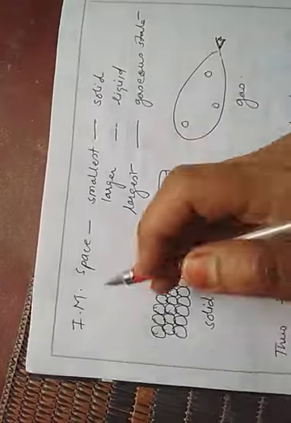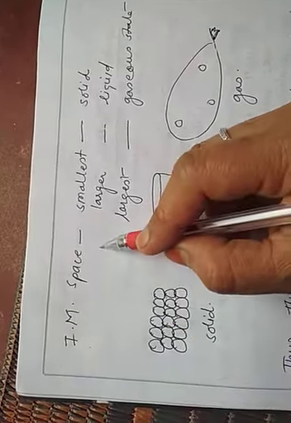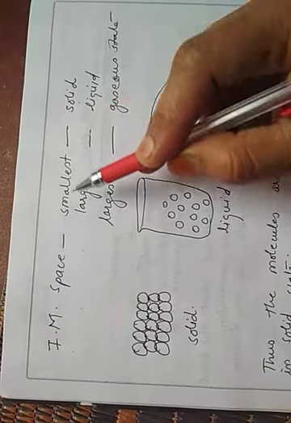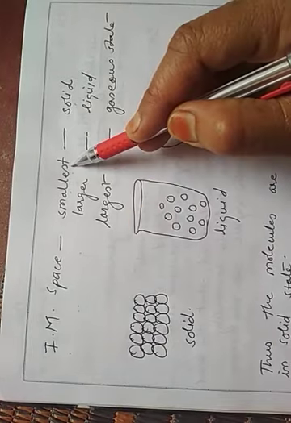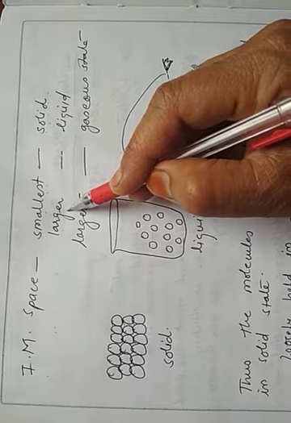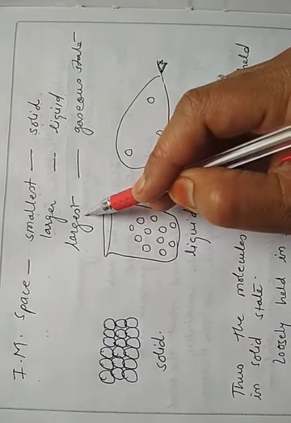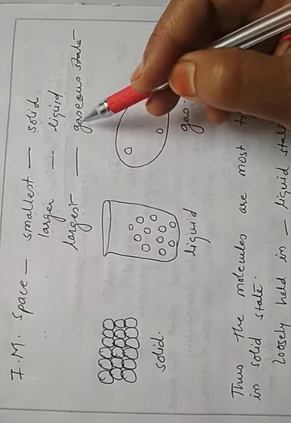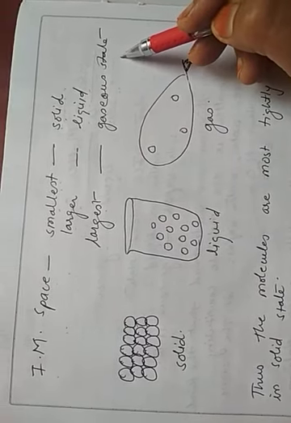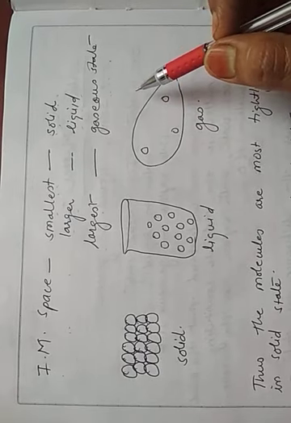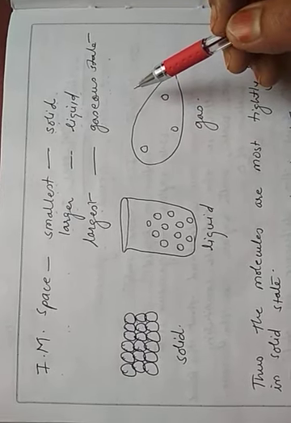In a similar manner, the second factor is intermolecular space. If the intermolecular space is the smallest, then it is a solid. If it is a little bit larger, then the state is liquid. If it is the very largest, very high, maximum, then the state is gaseous. These two points we can easily represent in the form of a diagram.